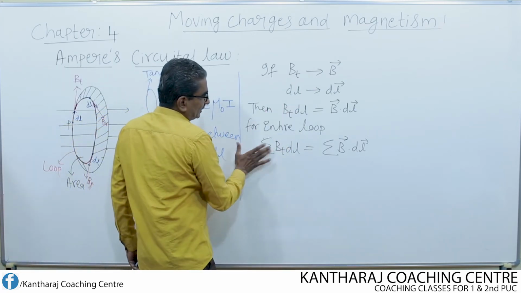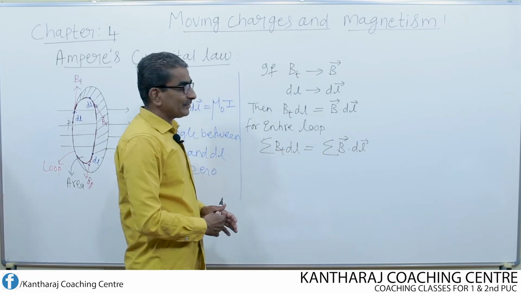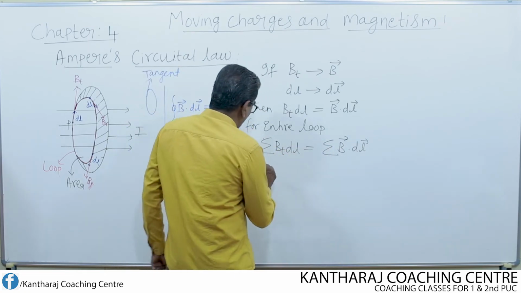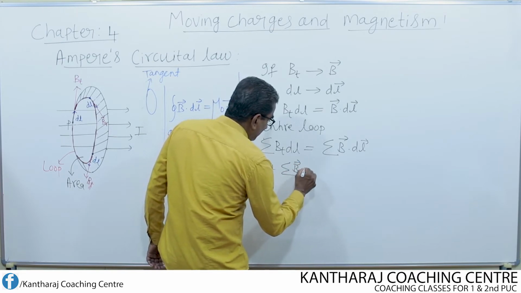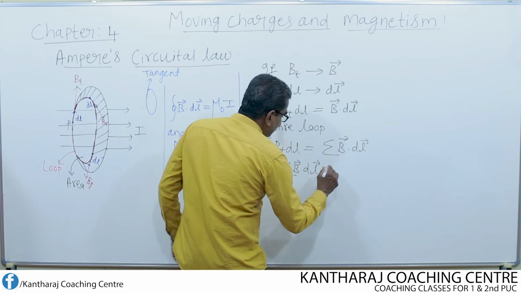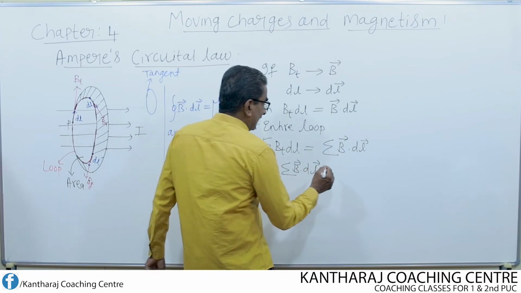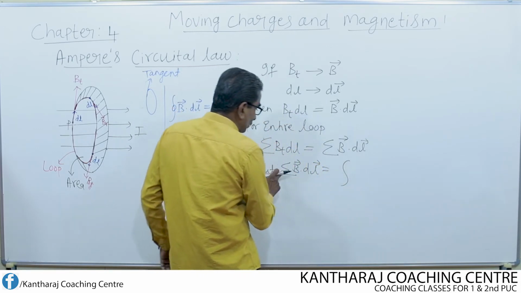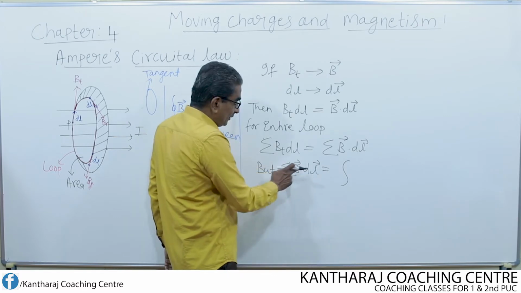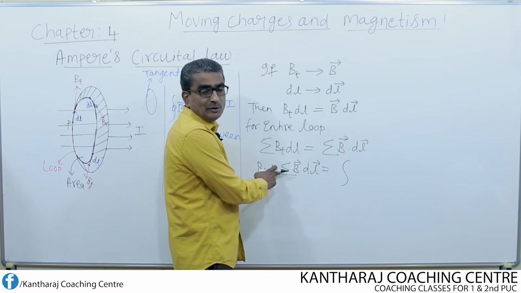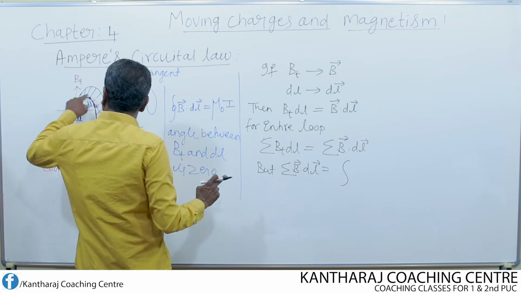But what is sigma B dot dl? This is the total of the line element of the magnetic field over the closed path.